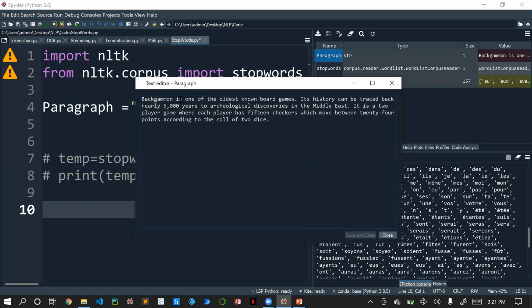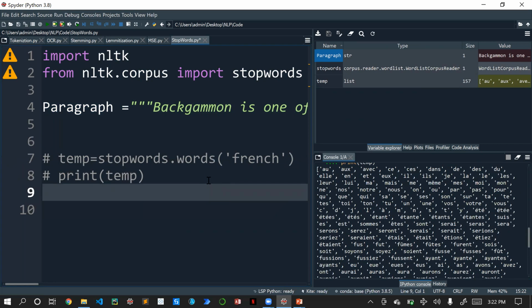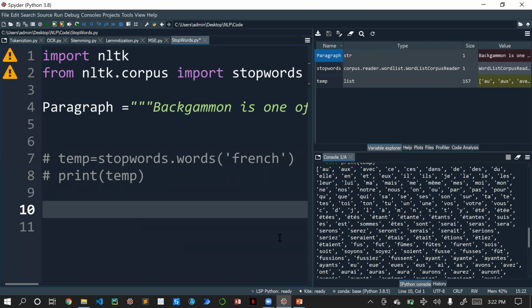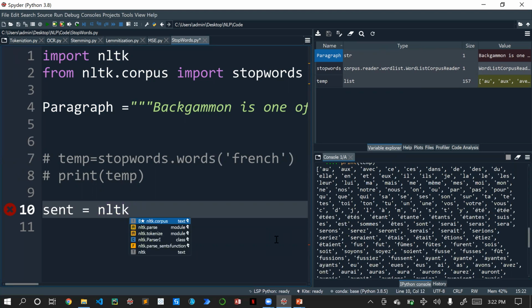Here also you can see is, of, the, and, can, be, it, is, a. There are many unwanted words, so let's go ahead and remove them. For removing that, first we'll split the paragraph into sentences. For splitting, we already know what we need to do. We need to call nltk.sent_tokenize, and inside this we need to pass this paragraph.